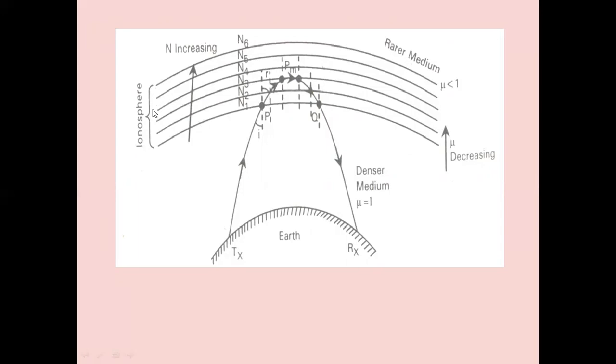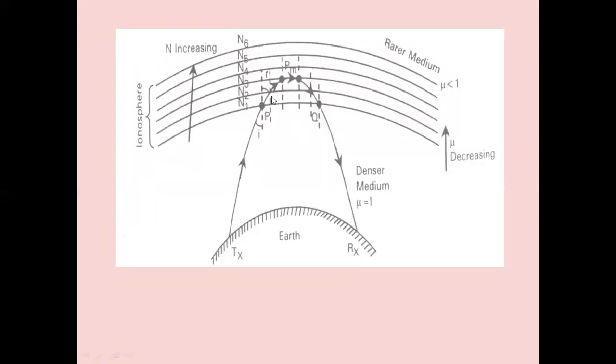So we have the ionosphere: as ionization density increases, the refractive index decreases. And as the refractive index decreases, the wave goes from a denser medium to a rarer medium, and then there is a bending of the electromagnetic waves. This lower medium is the denser medium. As the height increases, it becomes the rarer medium.